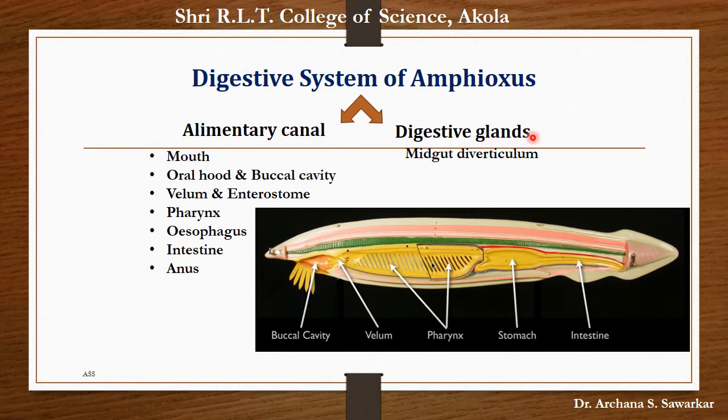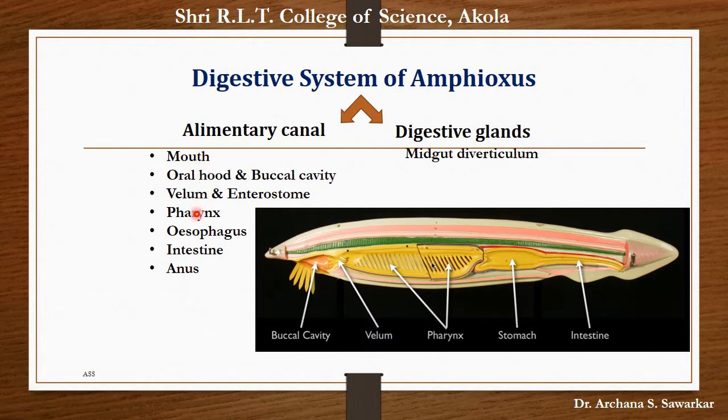The alimentary canal is a straight and complete tube from mouth to anus, and it is lined throughout by ciliated epithelium. Here we can observe that the diameter of this alimentary canal is different at different parts of alimentary canal.